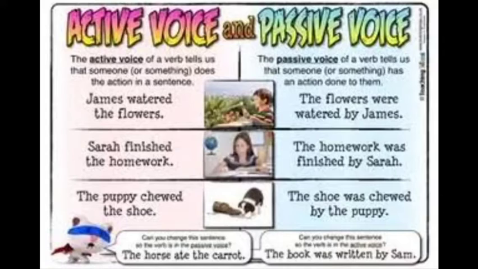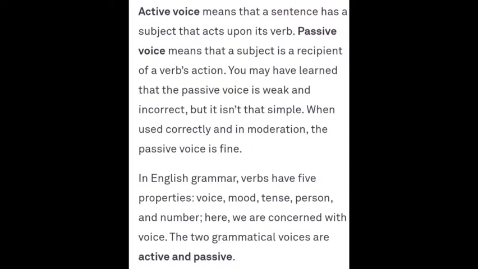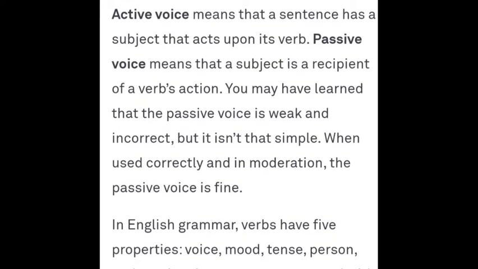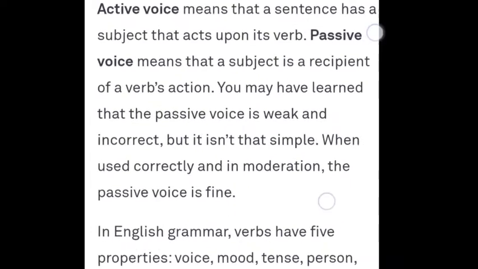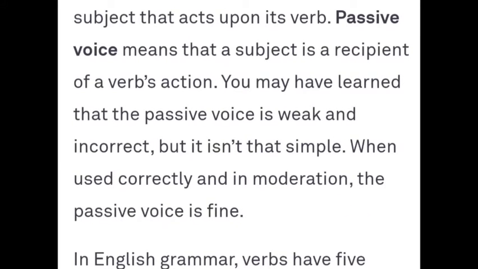In one sentence, you do the action, in the other, you receive the action. Active voice means that a sentence has a subject that acts upon its verb, that does some action. And passive voice means that a subject is a recipient, okay, is receiving the action of a verb.